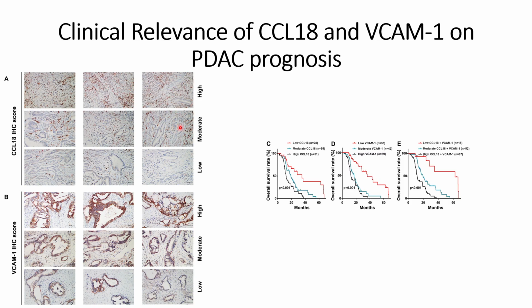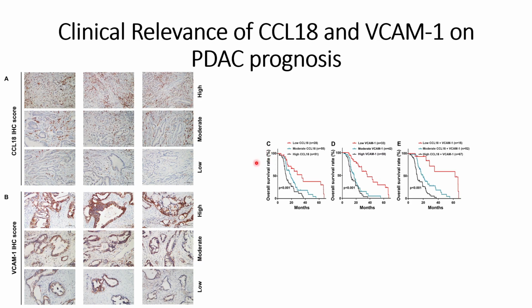And these expression levels are measured using immunostaining of the pancreatic cancer tissue samples from the patients. And after validating that some of the pancreatic cancer patients have high expression of VCAM-1 and CCL18, they wanted to check its relationship with the prognosis of pancreatic cancer.